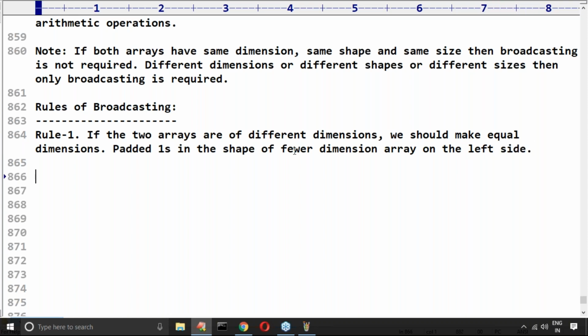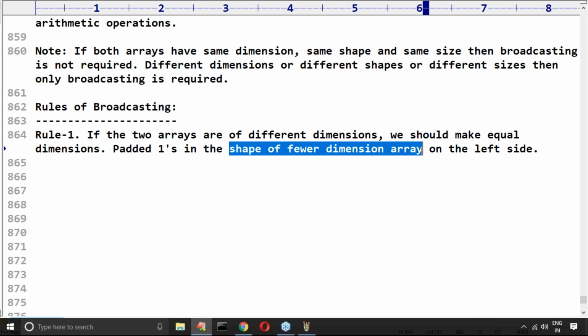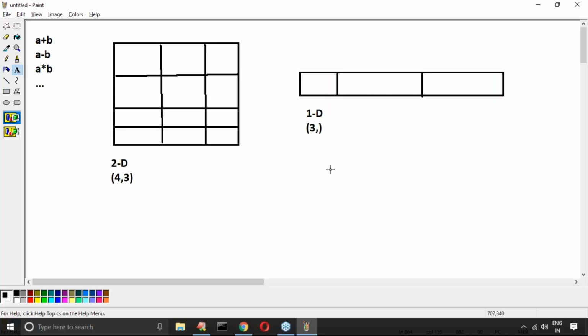Please confirm here: padded once in the shape of fewer dimension array on the left side. What is the meaning of this one, sir?